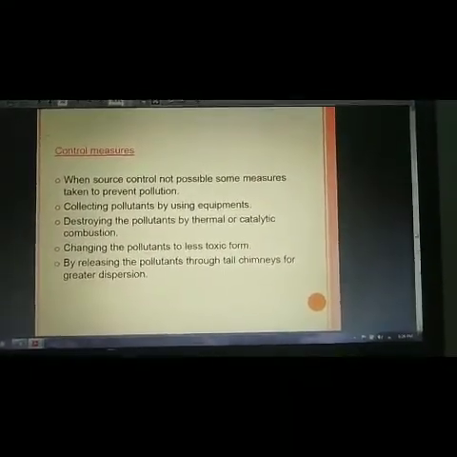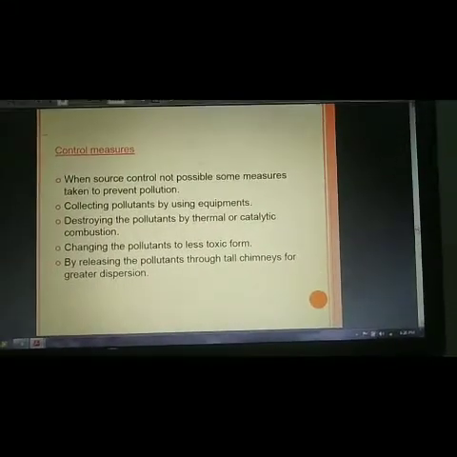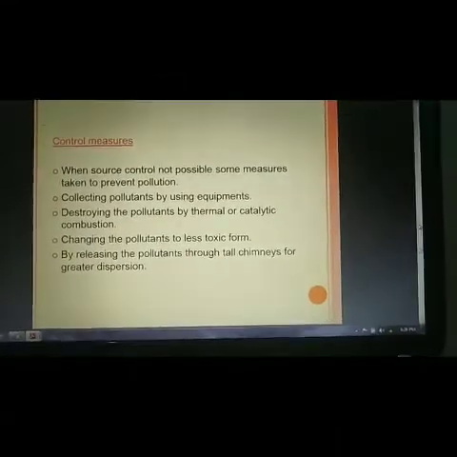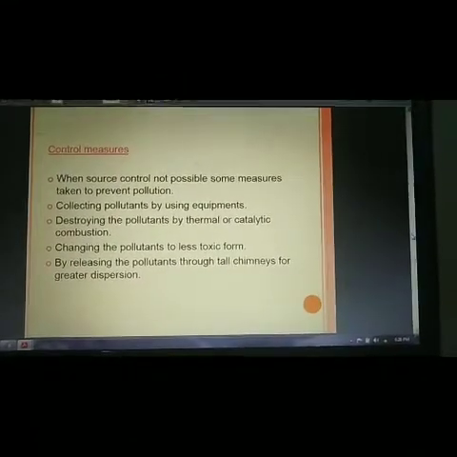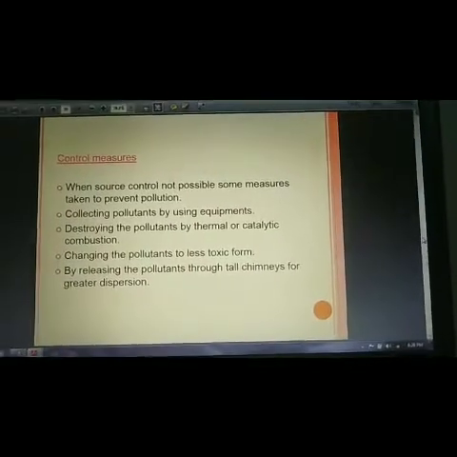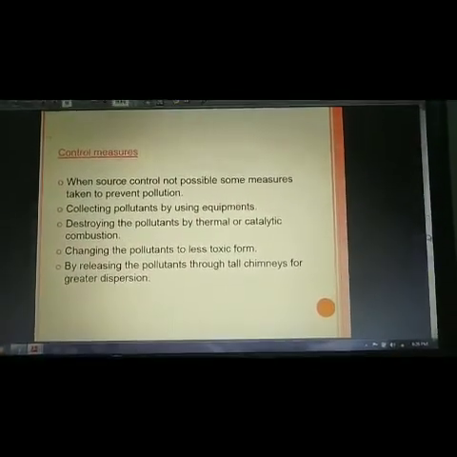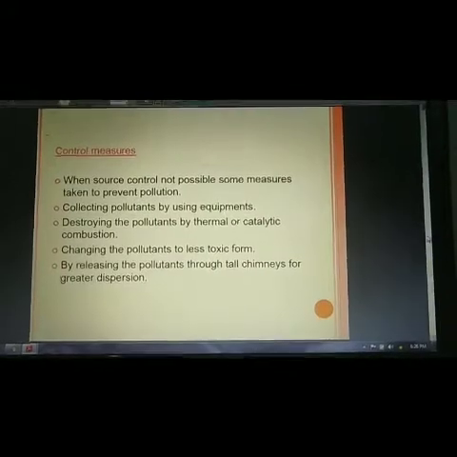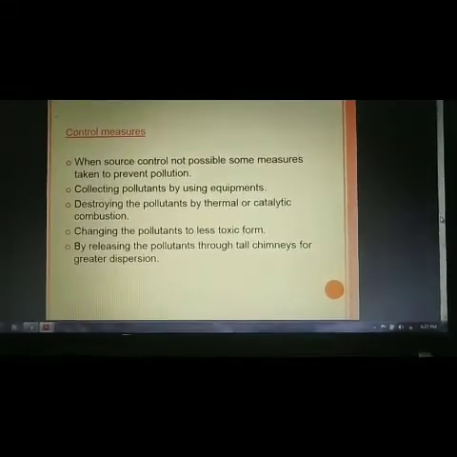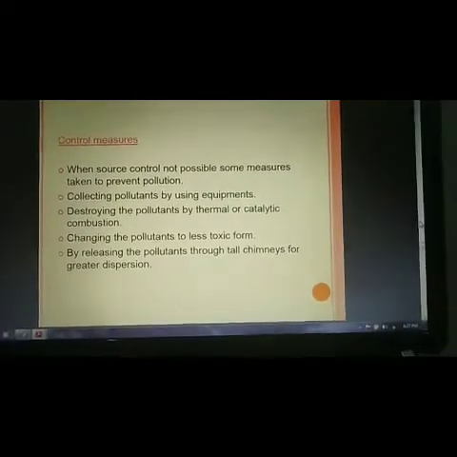Other control measures, when source control is not possible, are collecting pollutants using equipment, destroying the pollutants by thermal or catalytic combustion, changing the pollutants to a less toxic form, and releasing the pollutants through tall chimneys for greater dispersion.